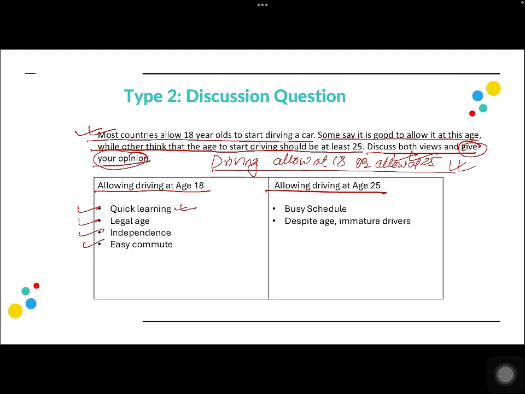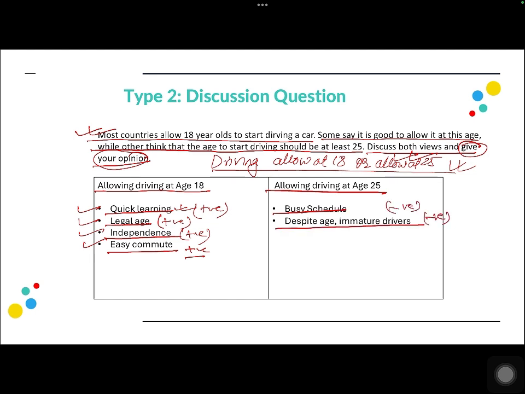The first point is a positive point, which is quick learning. The second point is that it is a legal age, right? Then the third point is also a positive point, which is independence. Then we also have easy commute, which is also a benefit of allowing driving at 18, right? So all the points that I have generated are rather positive points. Busy schedule, despite age, immature. All of these points are negative points, right?